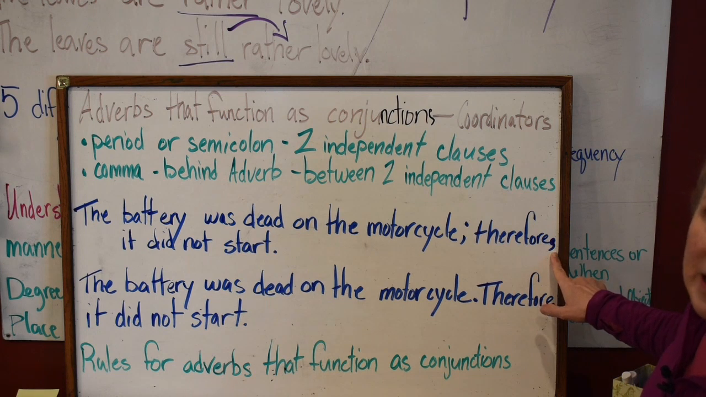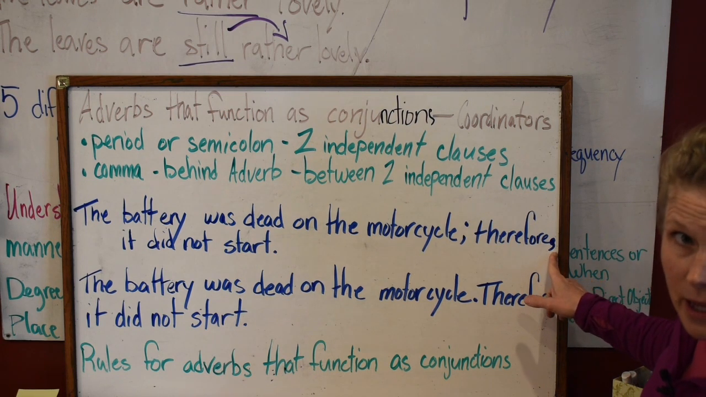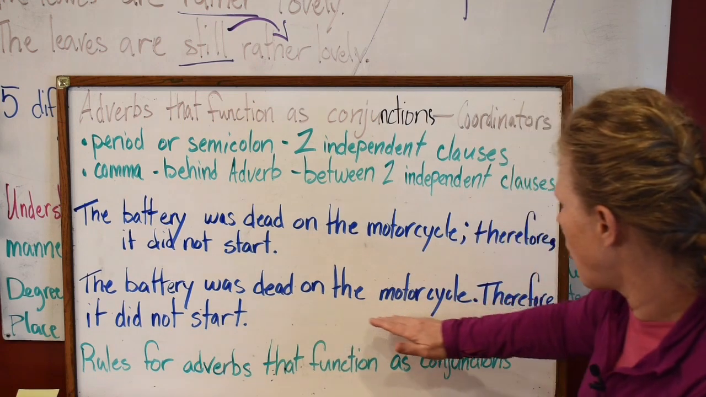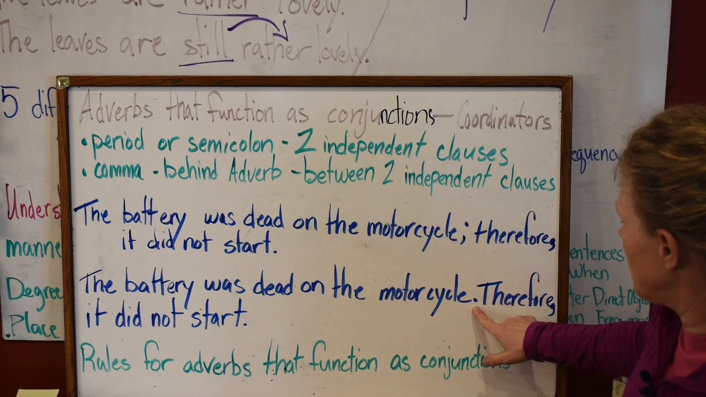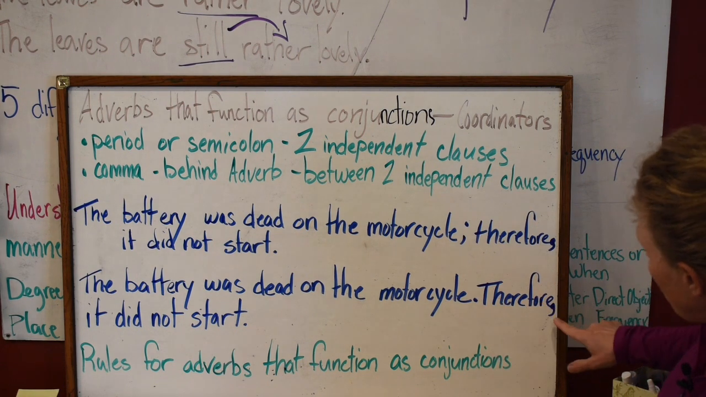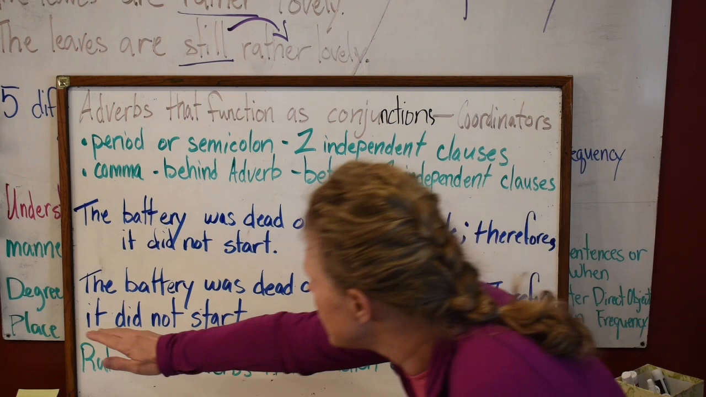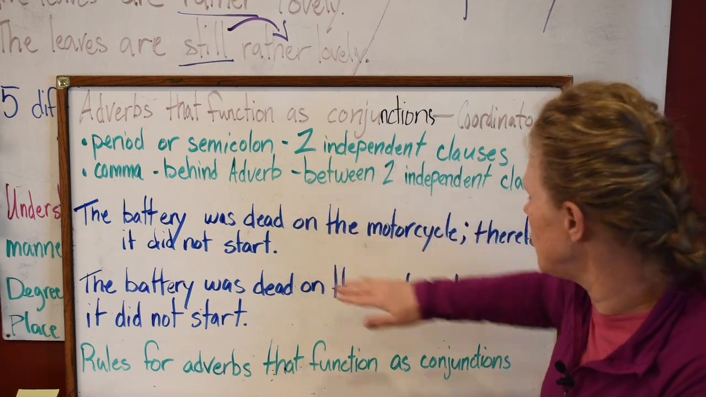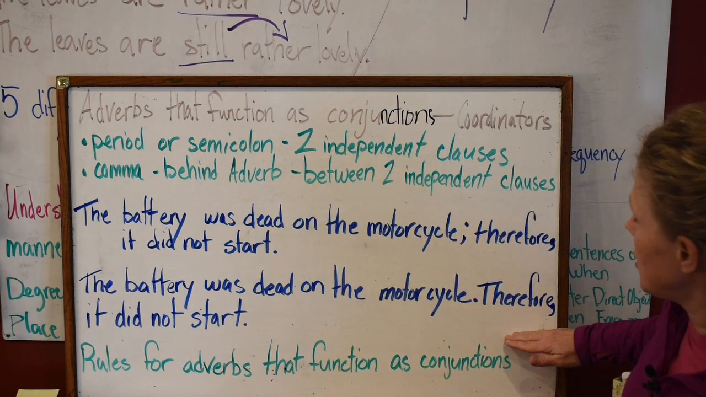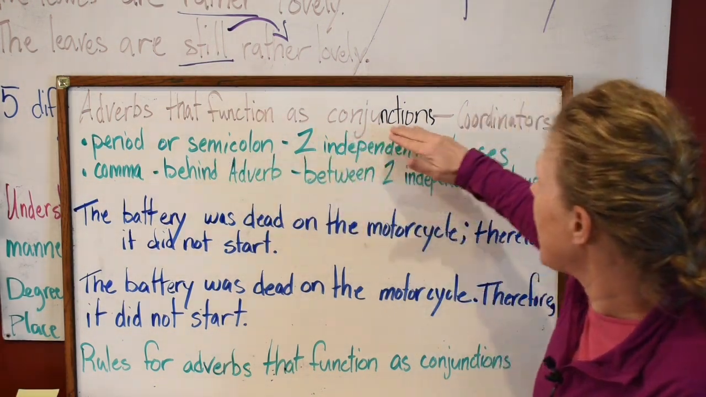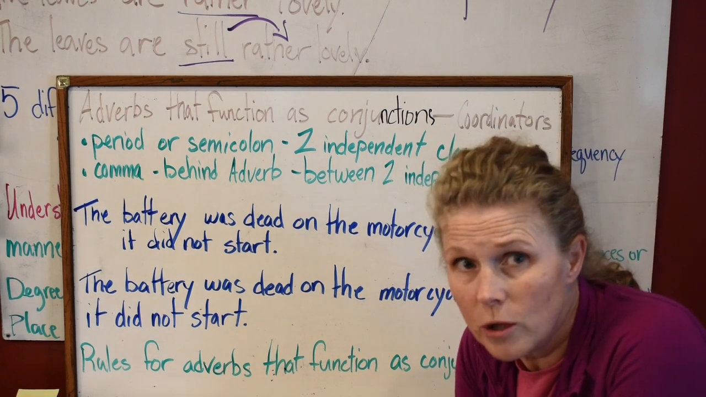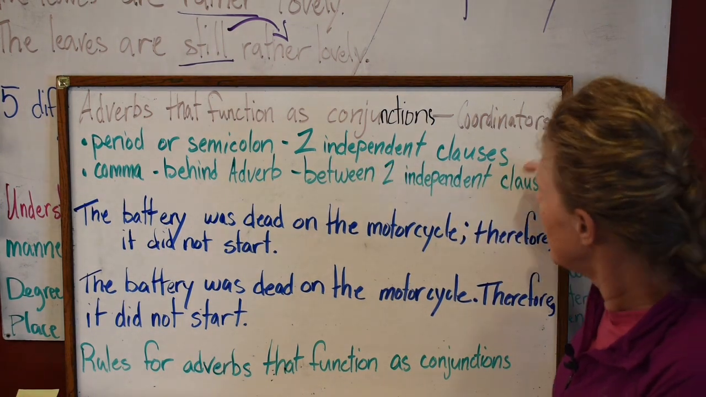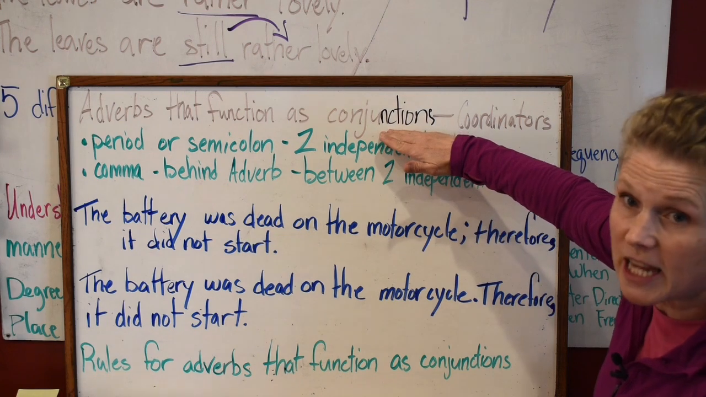But then look what happens after the adverb. Yeah, a comma. So, but look at this. The battery was dead on the motorcycle. Here, I decided to put a period. And then we're going to capitalize it. Therefore, but look, comma, it did not start. Therefore, it did not start. So that's how you do your punctuation when you're working with an adverb as a conjunction. So make sure that you understand that. You use a period or a semicolon when you have two independent clauses. So look, this therefore is functioning as a conjunction.